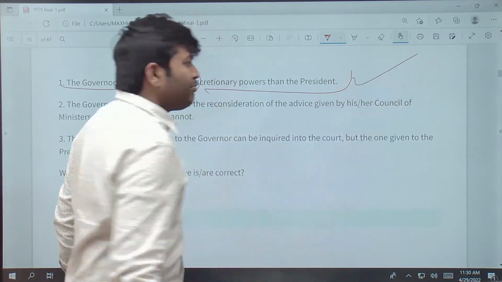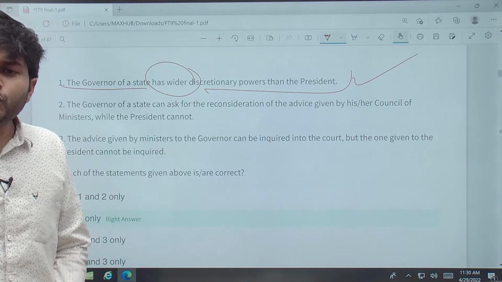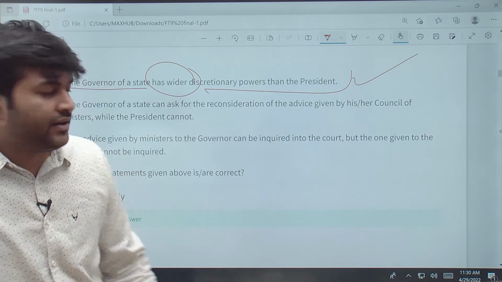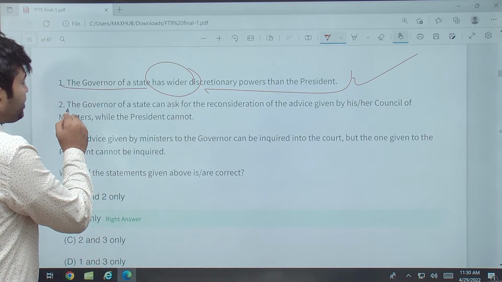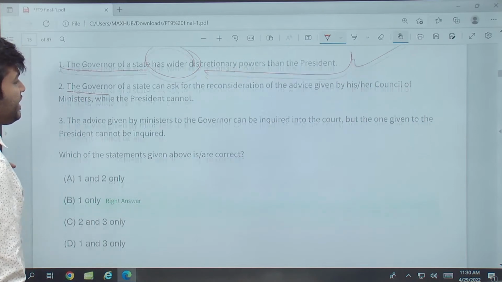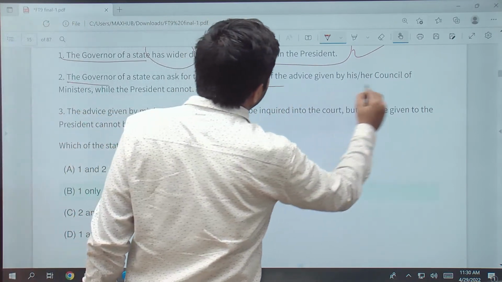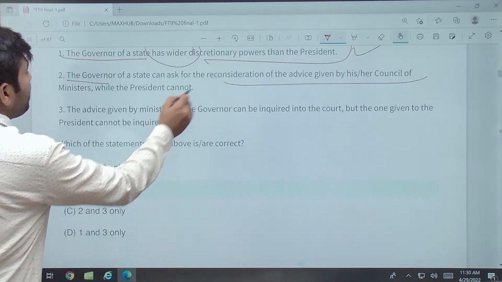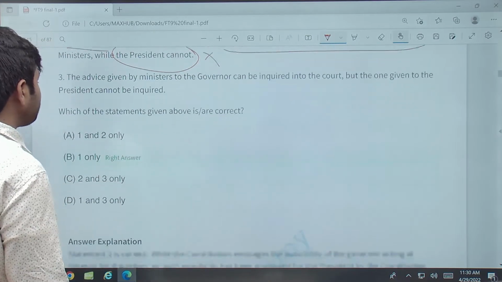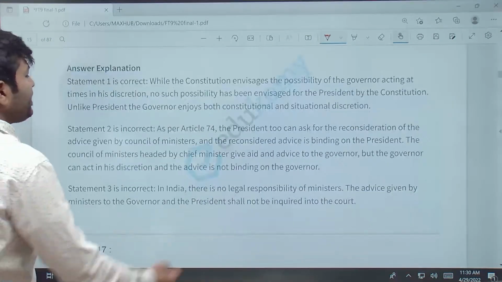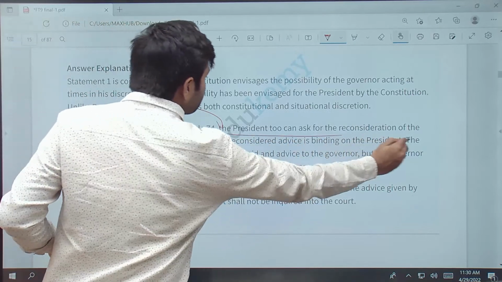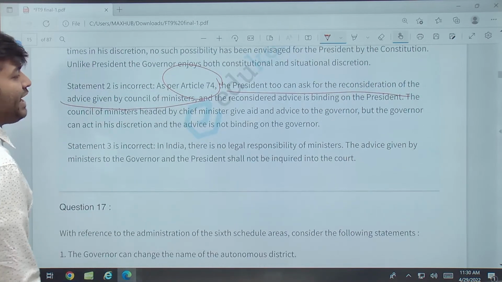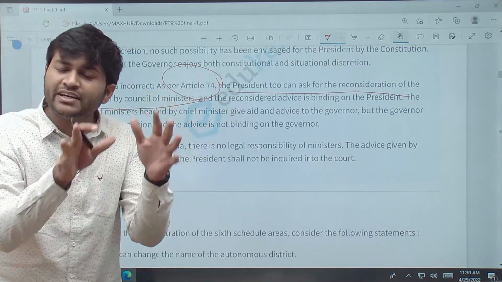This is correct. President को he has to work according to the aid and advice of the Council of Ministers, right? So this provision is not there with respect to the governor. The governor of a state can ask for a reconsideration of the advice given by his or her Council of Ministers, while the president cannot. President can ask for reconsideration, but when, right, Article 74, the president too can ask for reconsideration of the advice given by the Council of Ministers, and the reconsideration के बाद the president is bound.